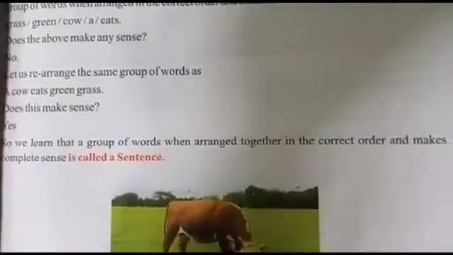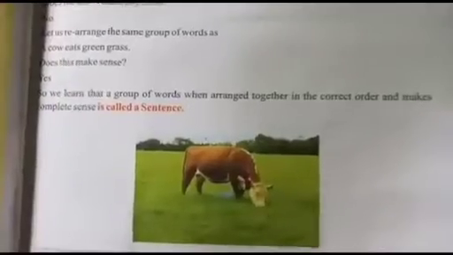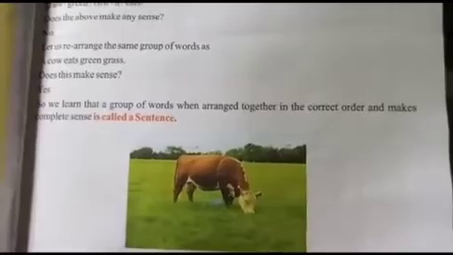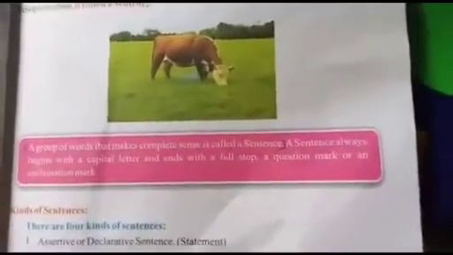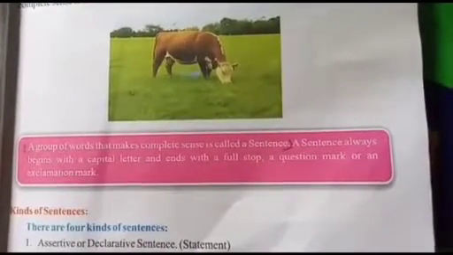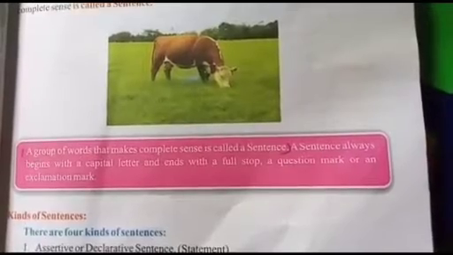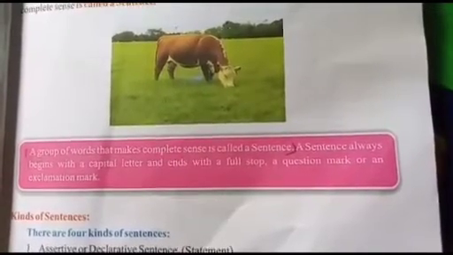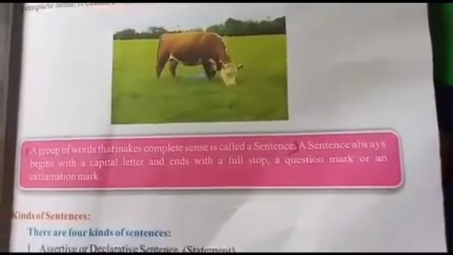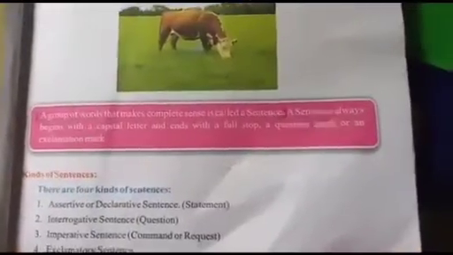is called a sentence. Students, in previous classes you have learned what a sentence is. Here it is also given in the box: a group of words that makes complete sense is called a sentence. A sentence always begins with a capital letter and ends with a full stop, a question mark or an exclamation mark. So students, let's discuss the kinds of sentences.